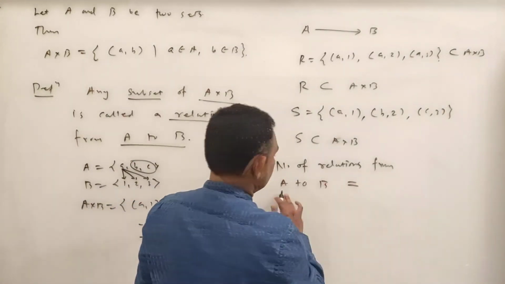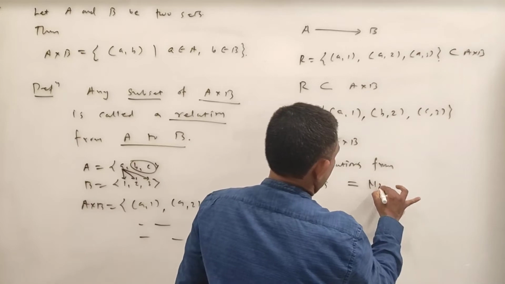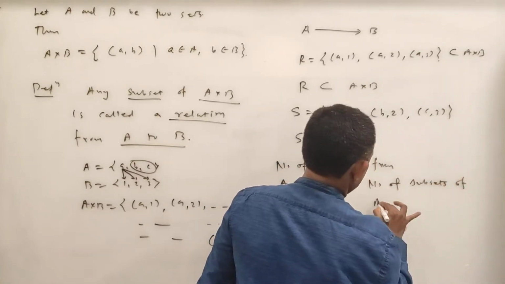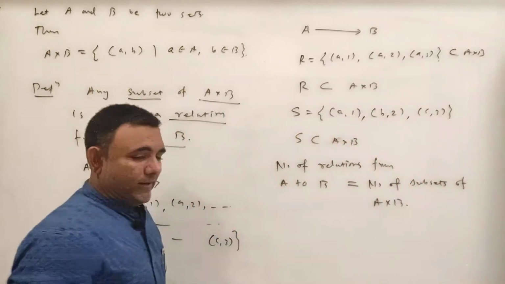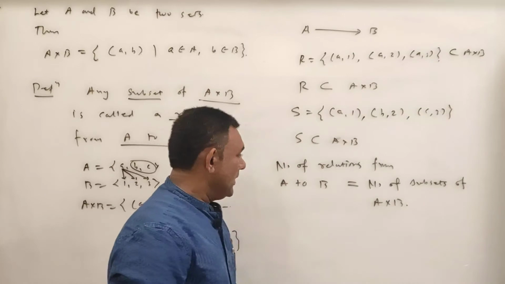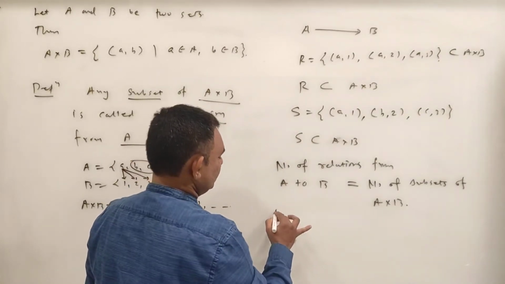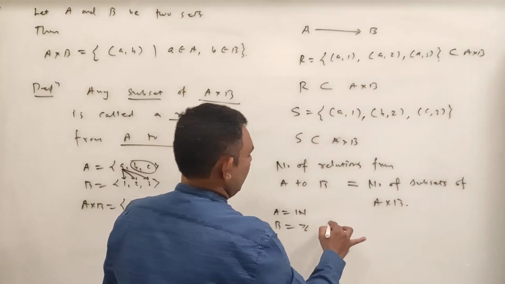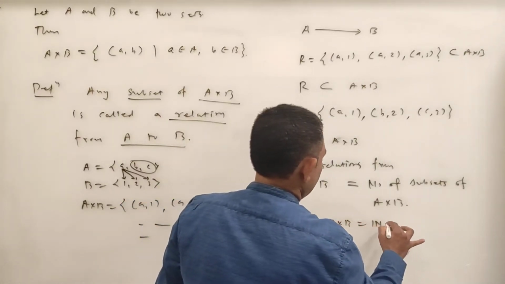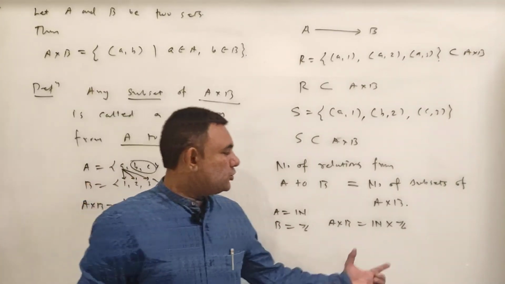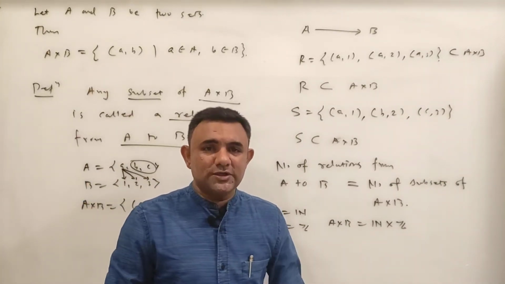So number of relations from A to B is equal to number of subsets of A cross B. A cross B के जितने सबसेट्स आपको मिलेंगे उतने आपको रिलेशंस मिलेंगे. For example, if I consider A is equal to N and B is equal to Z, then your A cross B is what? N cross Z. So N and Z are infinite sets, so you have infinitely many subsets.